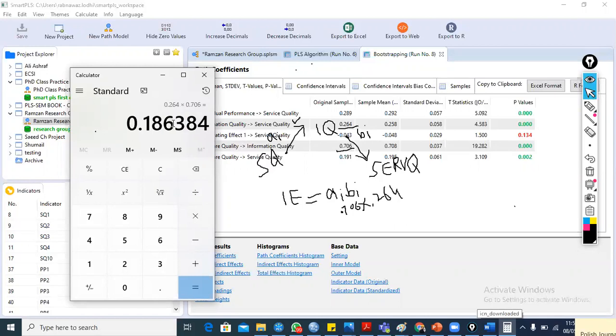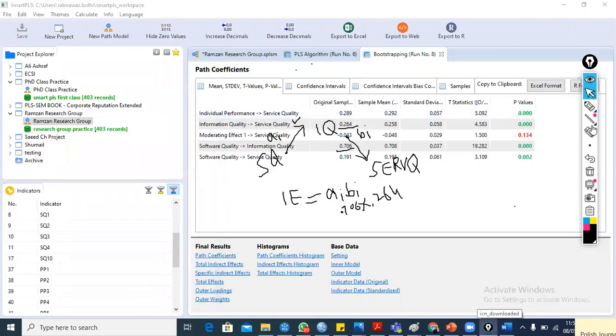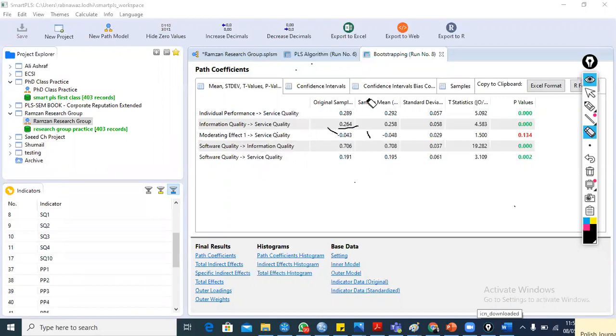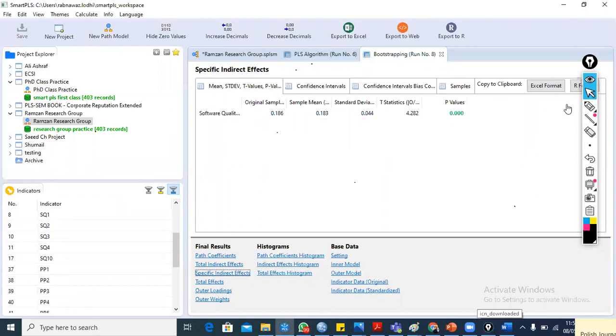If you round it, then we'll have the 0.19 value, which is the indirect effect value. So we can go back: 0.19, indirect effect. Yes, this is great. 0.186, or if you round it, it will become 0.19.